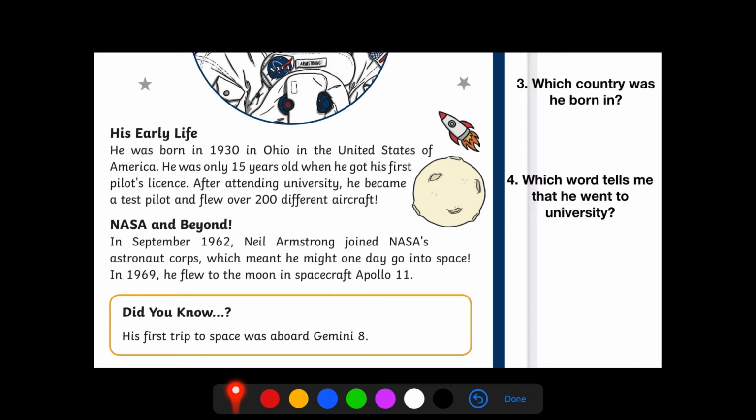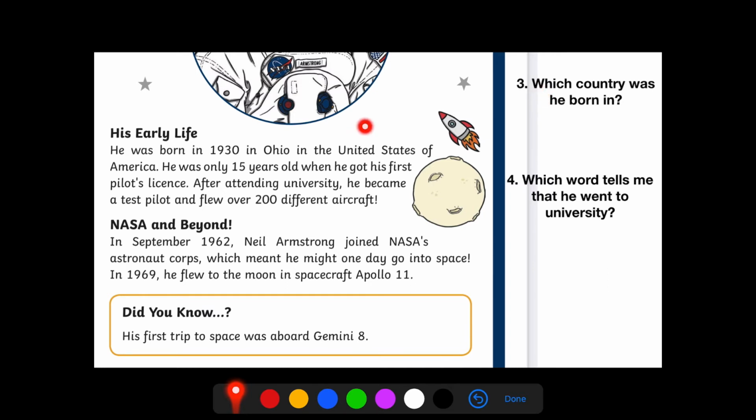So question 3, before we read question 3, make sure you've read the information at the side. So his early life, NASA and beyond, and did you know? Pause me, so you can just read through that so we can answer the question together.